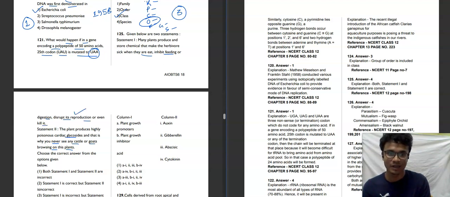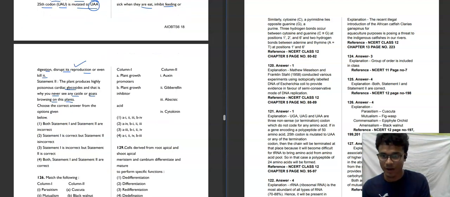It's a correct statement. And the next statement is that the plant produces highly poisonous cardiac glycoside. That's why you will never see any cattle or goats browsing on this kind of plant. It is also a correct statement. Both statements are correct. So the fourth option will be our correct answer for this question.